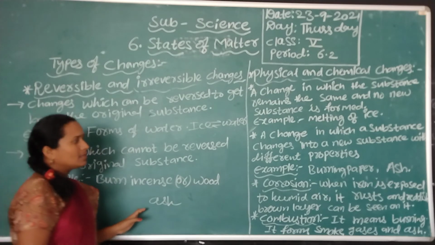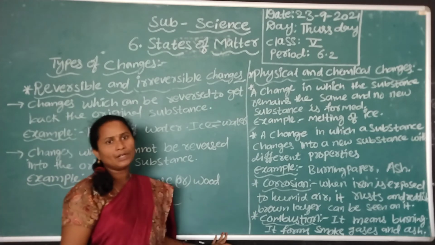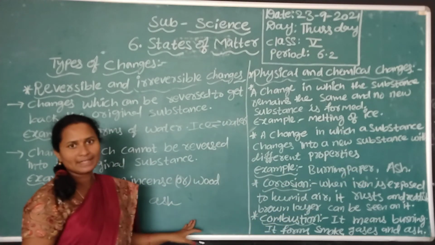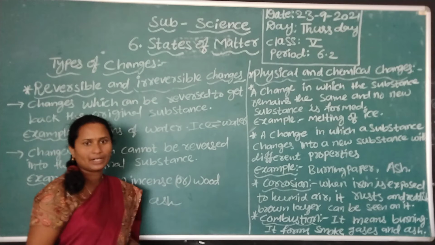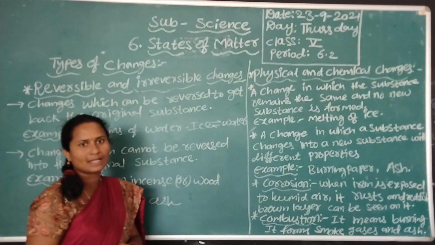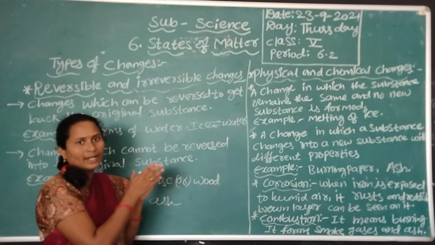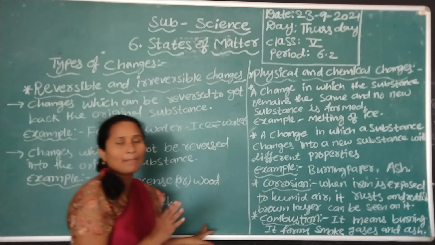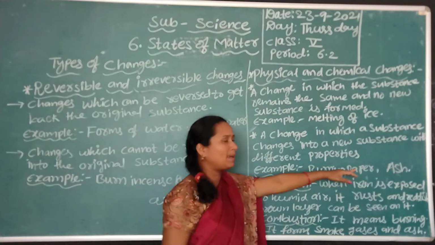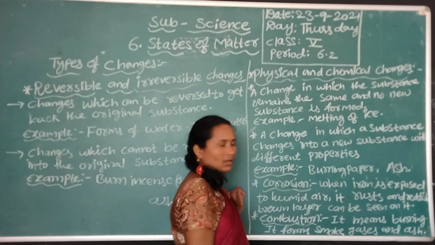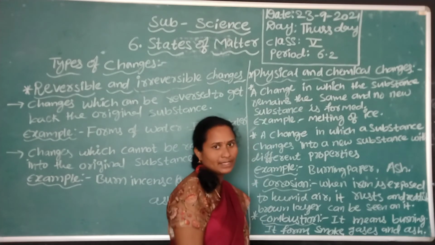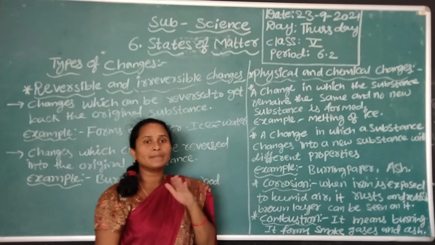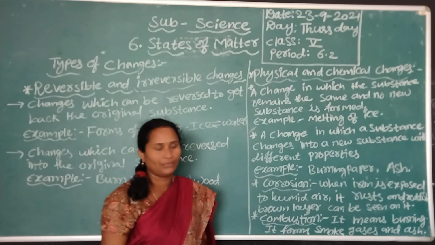The properties of ash are very different from the properties of paper and the properties of wood. After burning we get ash, and from that ash we don't get back the paper or wood. So these properties are very different from the paper or wood. This is known as a chemical change: a completely new substance whose properties are very different.